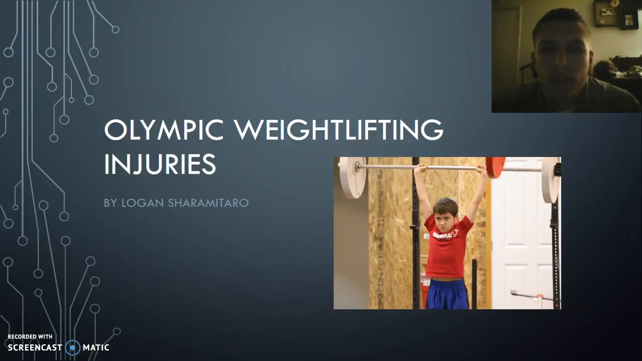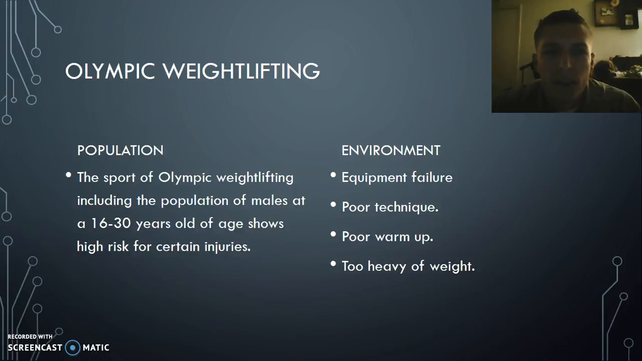Today we're going to be talking about Olympic weightlifting and the injuries involved in it. The population of Olympic weightlifting could vary from anywhere from 6 to 8 years old all the way to 80 years old, both male or female. But today specifically we're going to be talking about ages 16 to 30 years of age in the male population.